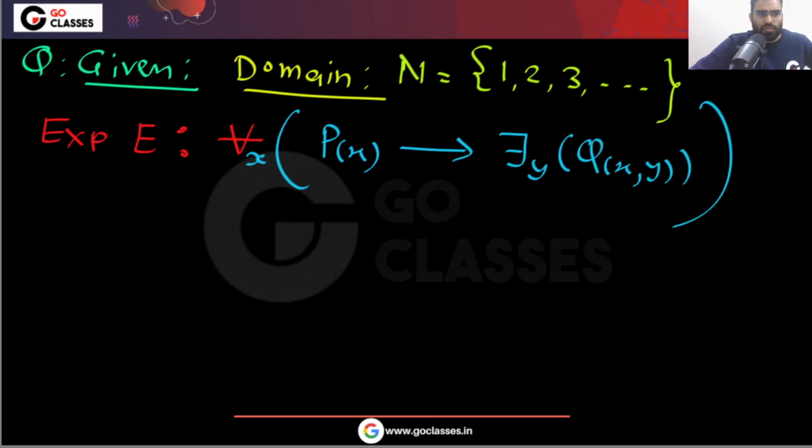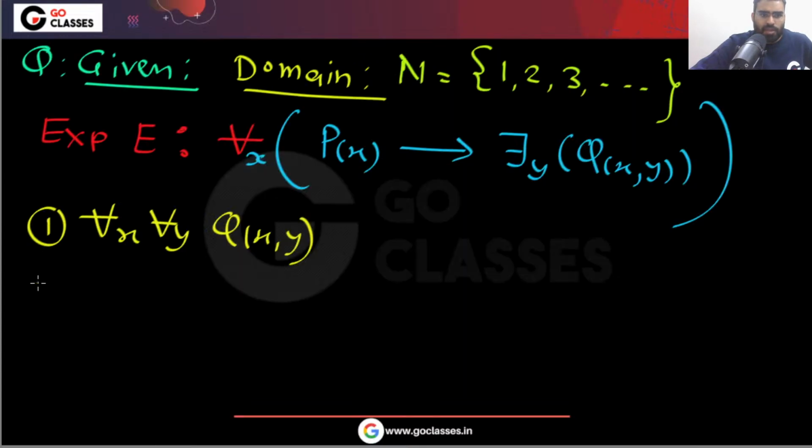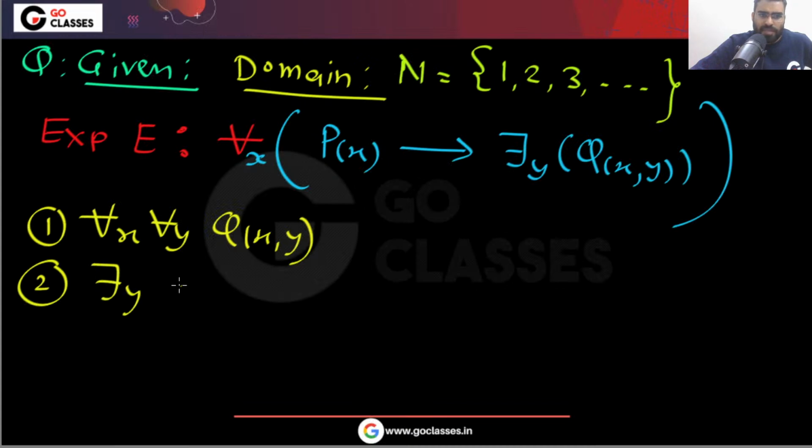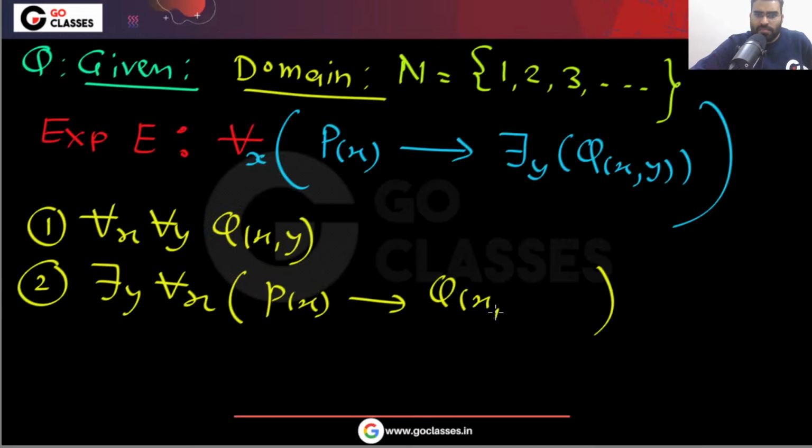So this question was there, and some options were there. We will see all the options one by one and what the question was asking. One option was: for all x, for all y, Q(x,y). Another option was: there exists y, for all x, such that P(x) implies Q(x,y).